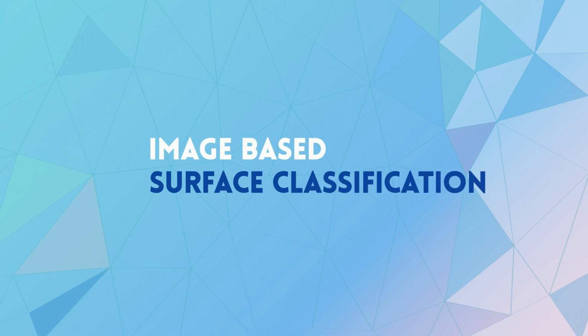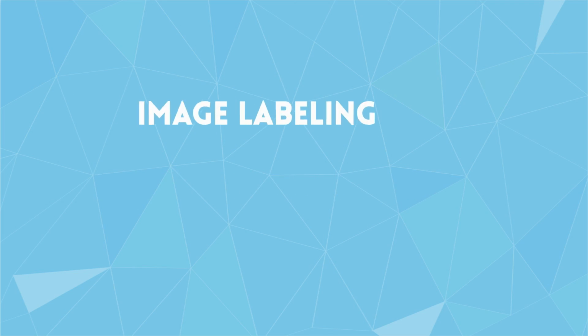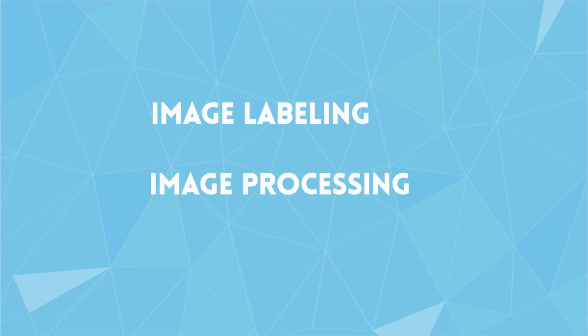Thus, we have another approach to evaluate accessibility by using images collected for many different accessible surfaces to train the computer vision-based model. We collected images of street view, satellite, and the viewpoint on a wheelchair to train our model. Different perspectives of surfaces could help improve the classification process. Then, we label images with accessible surface polygons to identify different surfaces. Finally, we start the image processing part to train the computer vision-based model.